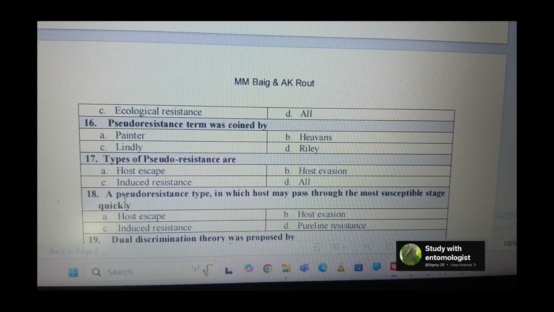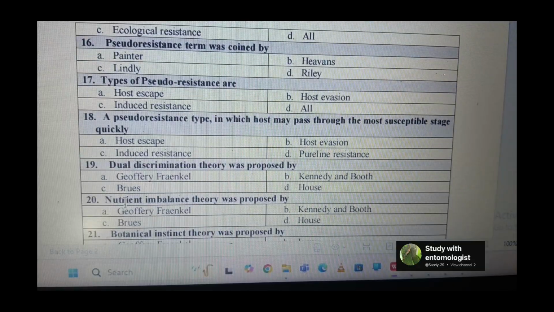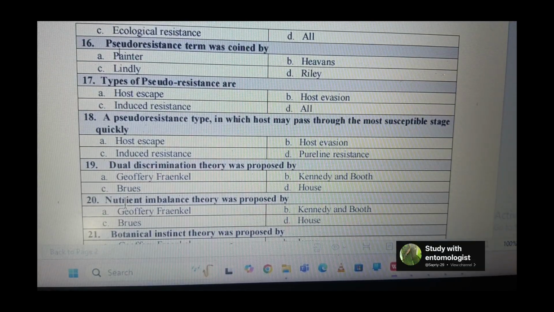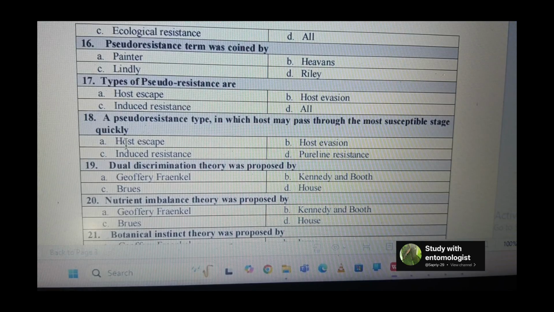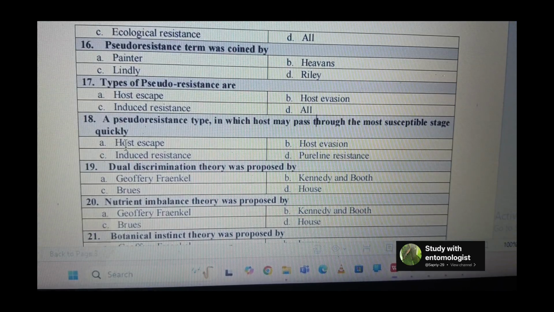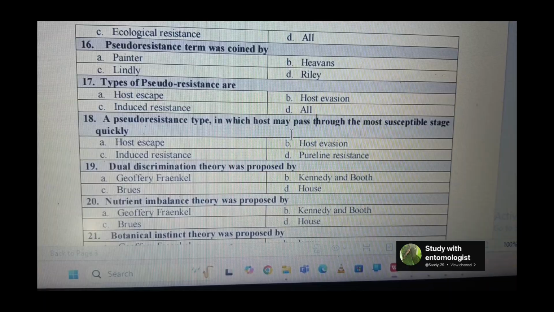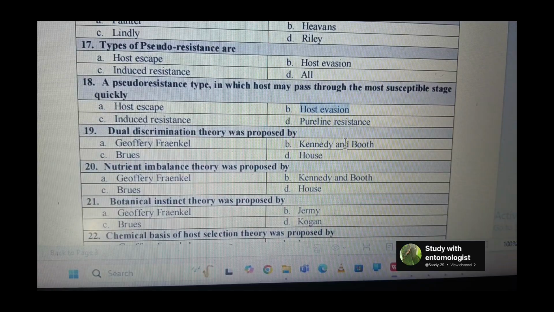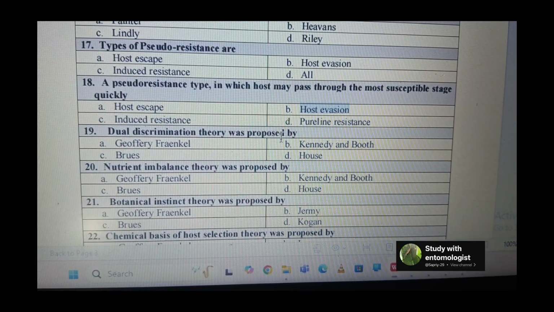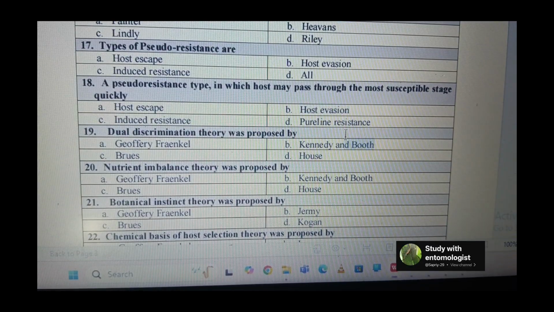Next is types of pseudo resistance are host escape, host evasion, induced resistance. All three are the pseudo resistance not determined by the genetics of insects. Next question is a pseudo resistance type in which host may pass through most susceptible stage quickly. So it is known as host evasion. Host evasion.